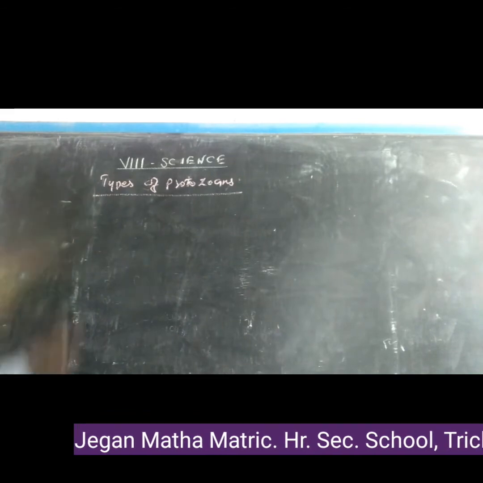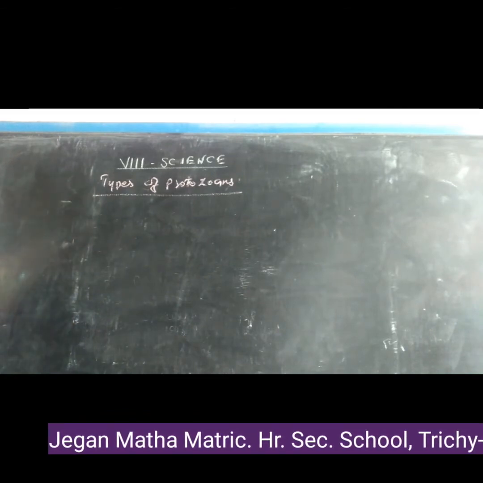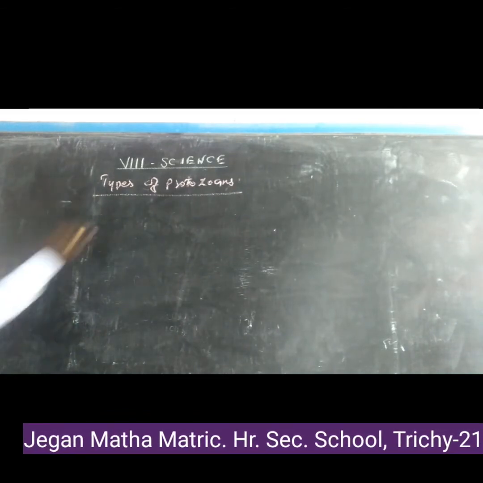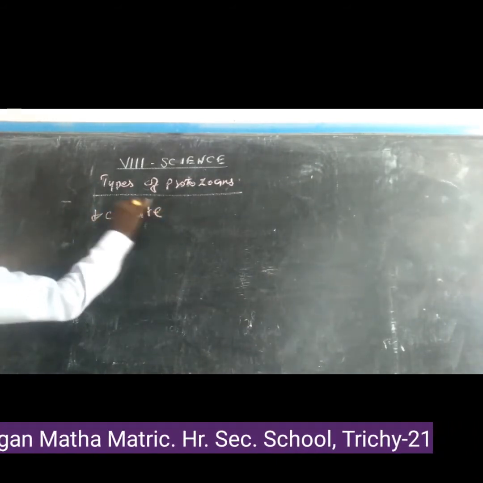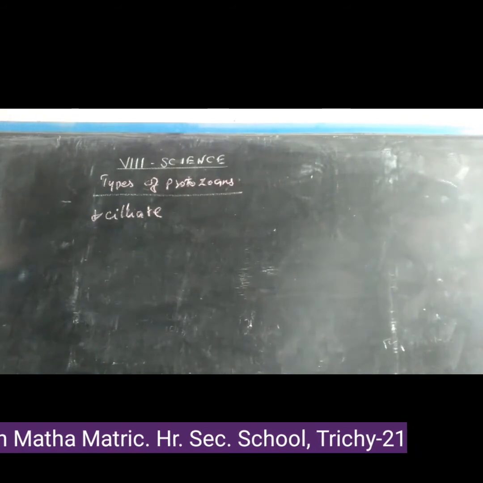Types of protozoan. The first one is the ciliated protozoan.